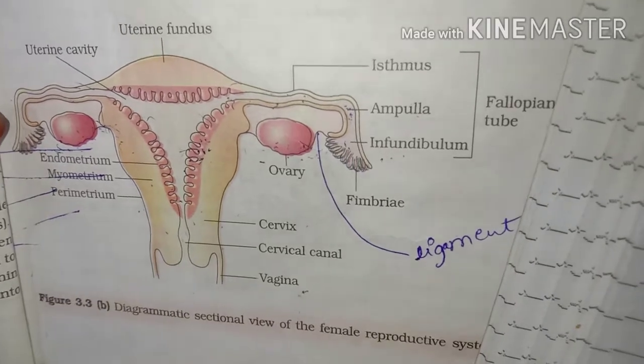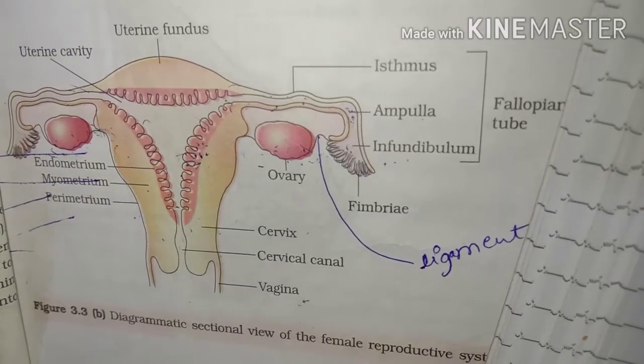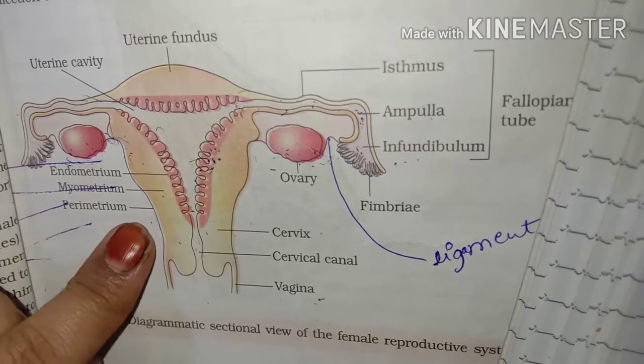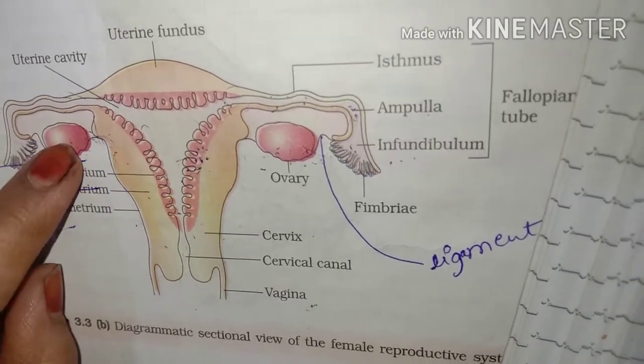Now let me tell you the functions. This outermost layer is called the perimetrium. Clear? It will connect to the ovary with the ligament.